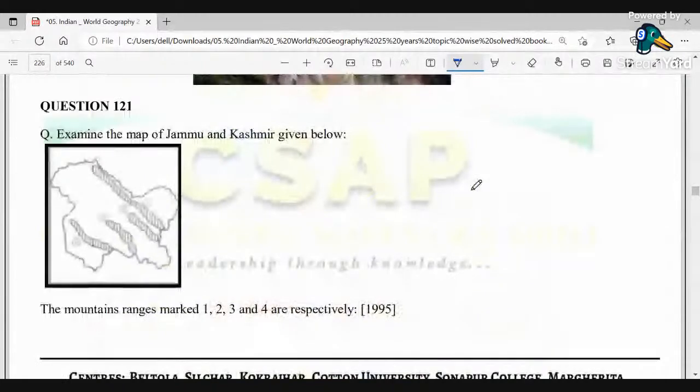Examine the map of Jammu and Kashmir below. You can see the mountain ranges marked 1, 2, 3 and 4. Here it is marked 1, then it has been marked 2, then 3, then 4.